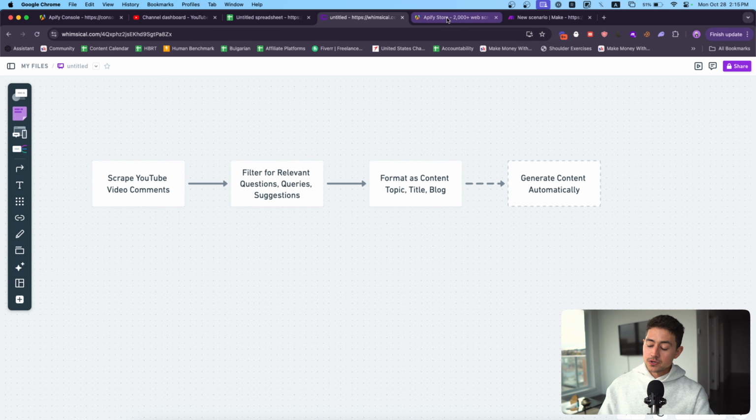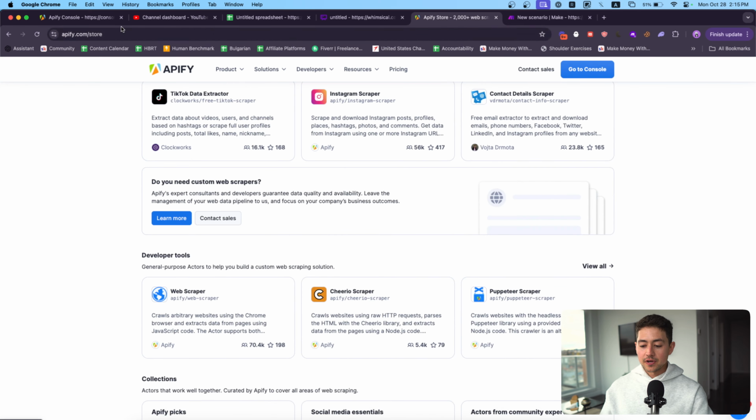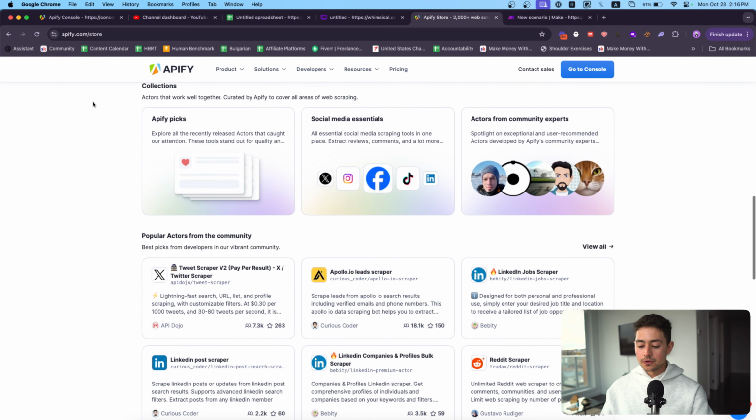In terms of the platforms we're going to use for this, we're going to use Apify. Apify is sort of like a web scraping store that you can sign up to where tons of people around the world have spent all of the time, energy, and legwork actually building out systems to scrape YouTube comments, scrape Instagram, scrape Facebook, LinkedIn. Feel free to just head over to apify.com/store if you want to check out a few.